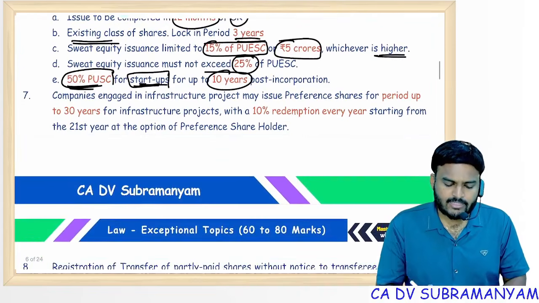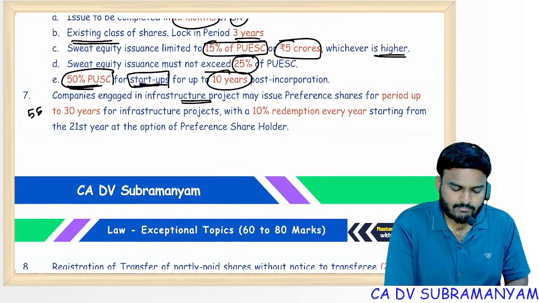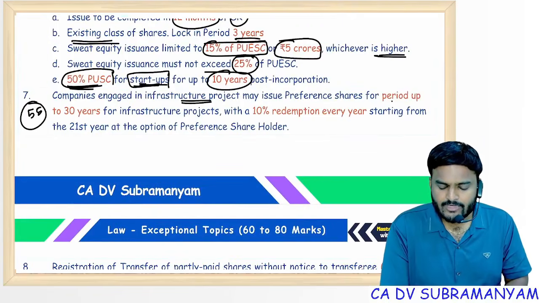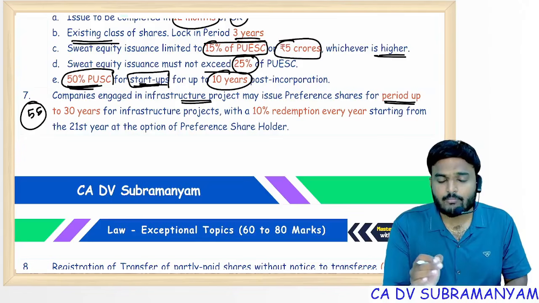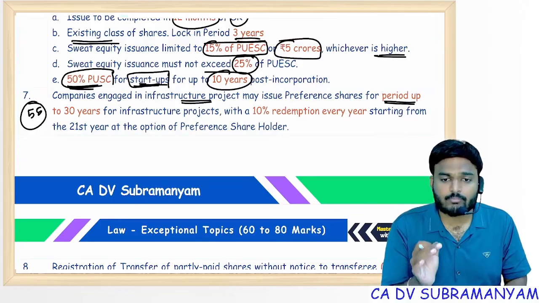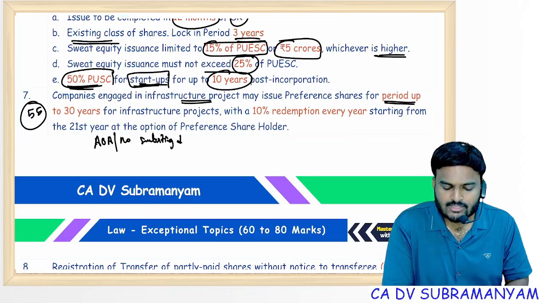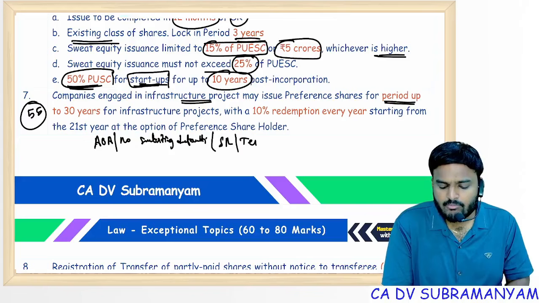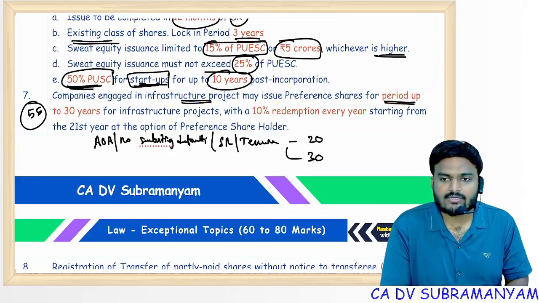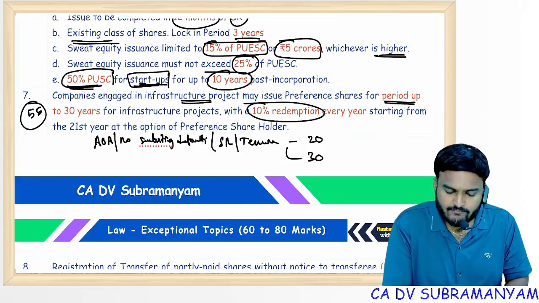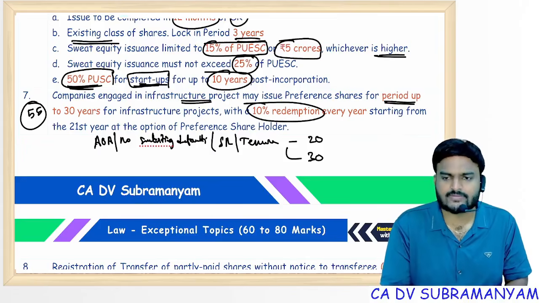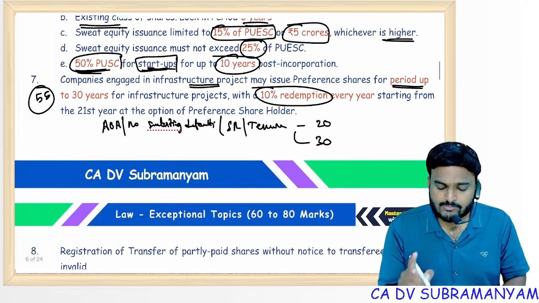Next one, section 55, companies engaged in infra projects. Preference shares can have a tenure of up to 30 years. You all know AOA authorization is compulsory, and there should be no subsisting default with respect to existing preference shareholders. Next one, special resolution is required. Next one, irredeemable: possible or not possible? Tenure 20 years, but for infra companies 30 years, provided from the 21st year onwards every year 10% redemption should be done. This is with respect to tenure.